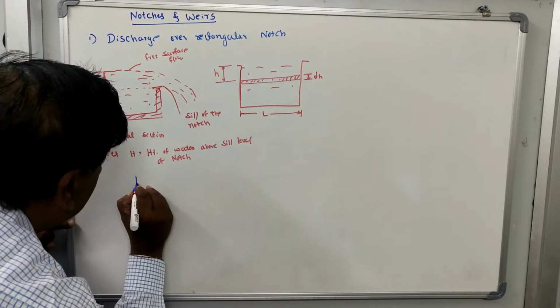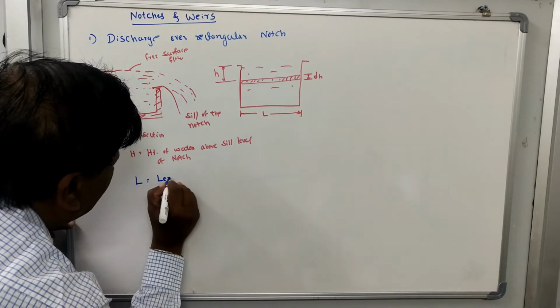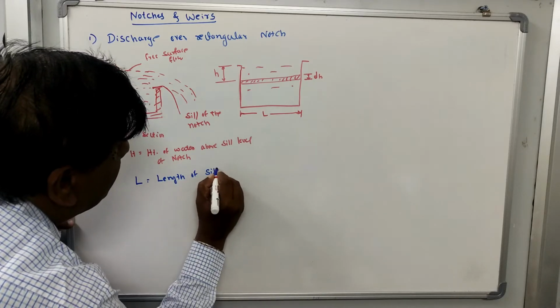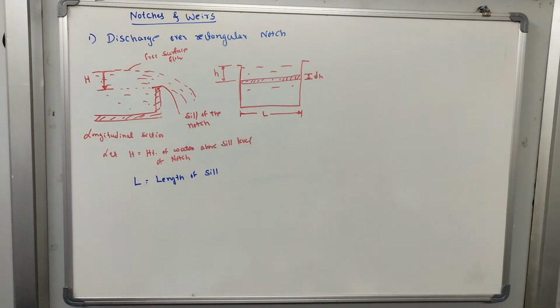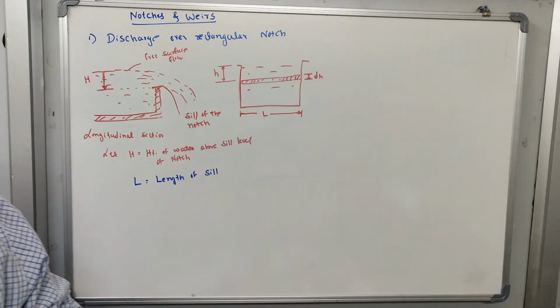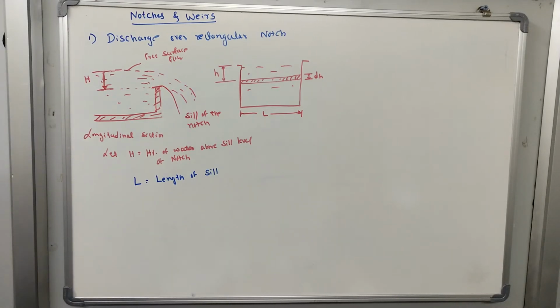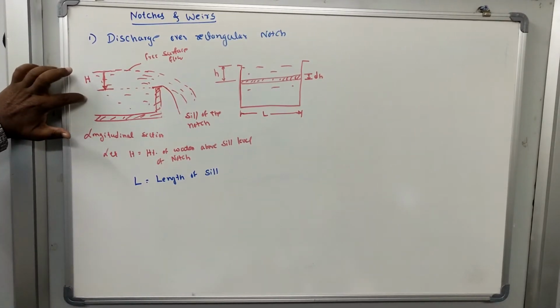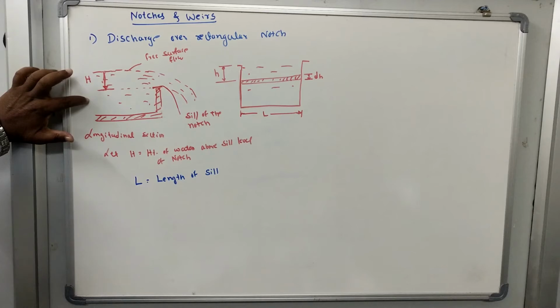L is the length of the sill of the rectangular notch. Now, this figure A is a longitudinal section of the notch.